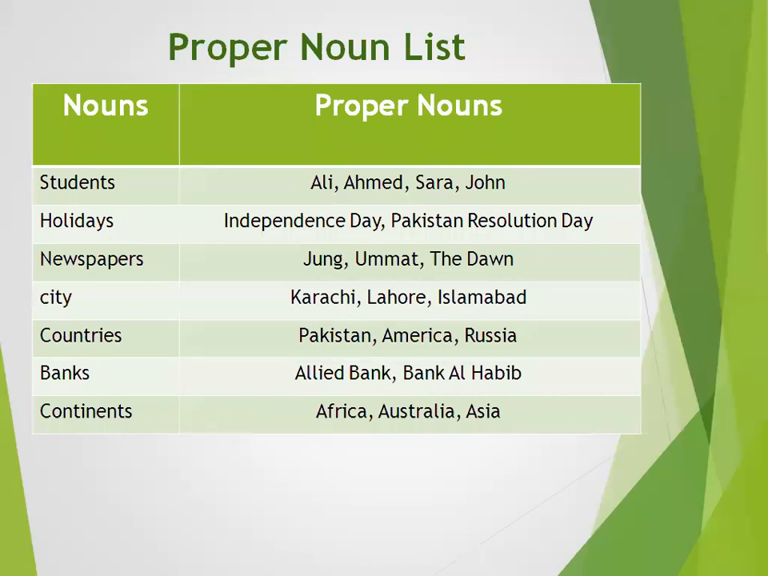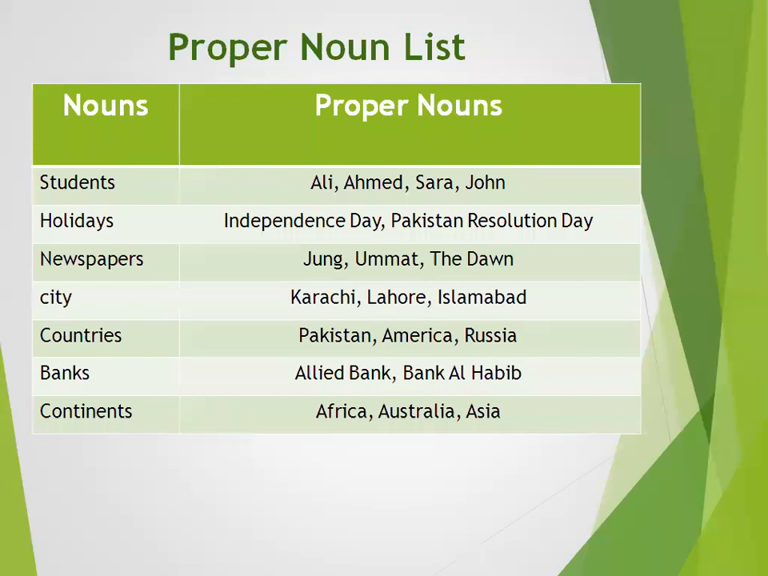Then newspapers, to all the newspapers, we call newspaper. But if I say I need Jung newspaper, the shopkeeper will take out a particular newspaper which has the name Jung, Ummat, The Dawn. Everybody has got their own way of reading. These are the particular names of the newspapers. I am not talking about any newspaper, I'm talking about the particular name of the newspaper.